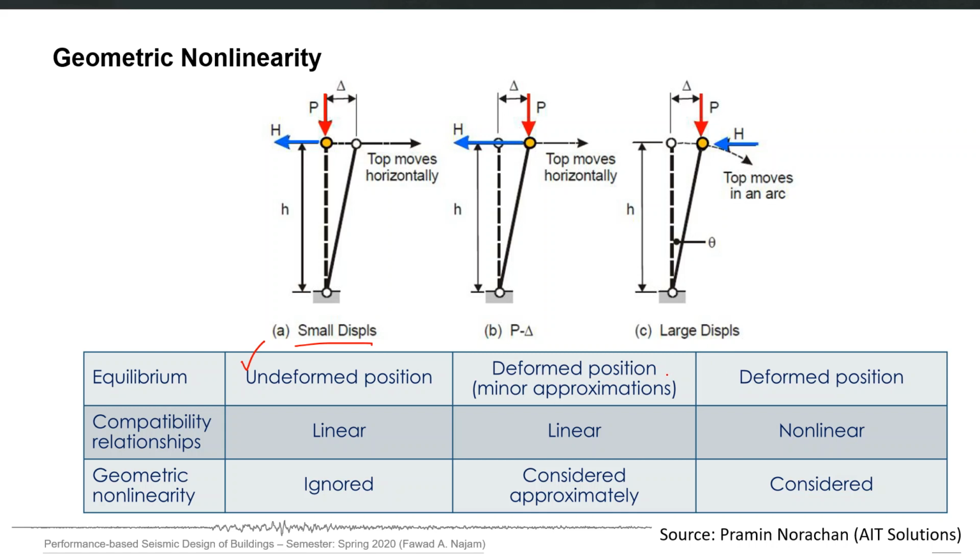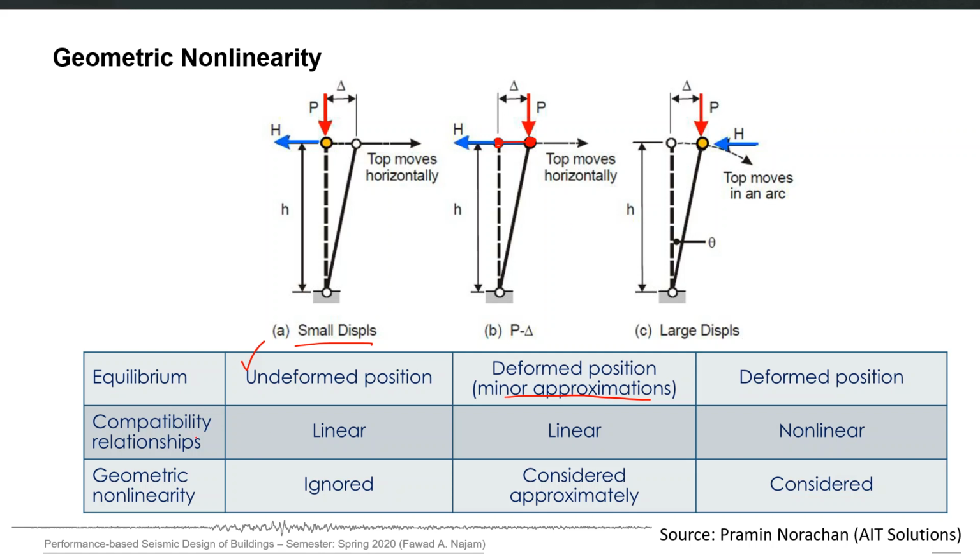In P delta we have some minor approximations also. For example, we assume that it's simply translated at the same level to a new point. But here we actually rotated the rod and assume it to a new point. So it moves in an arc.